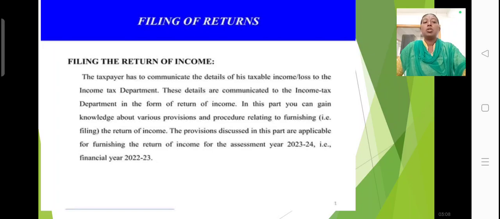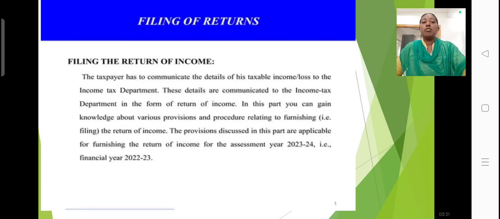In this part you can gain knowledge about various provisions and procedures relating to furnishing the return of income. The provisions discussed in this part are applicable for furnishing the return of income.